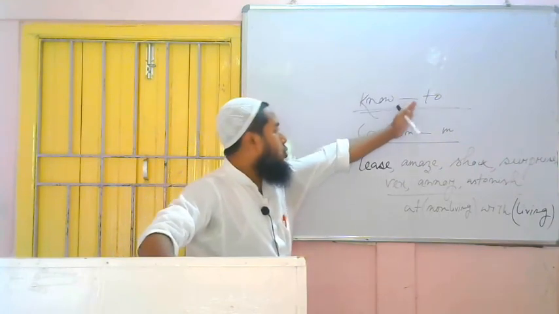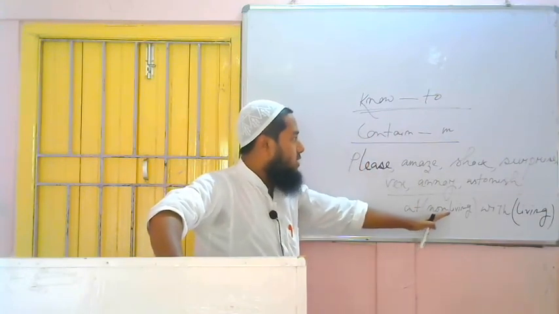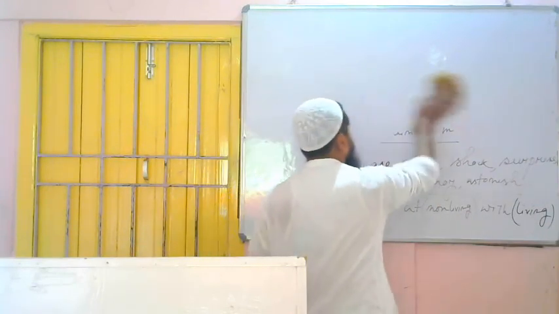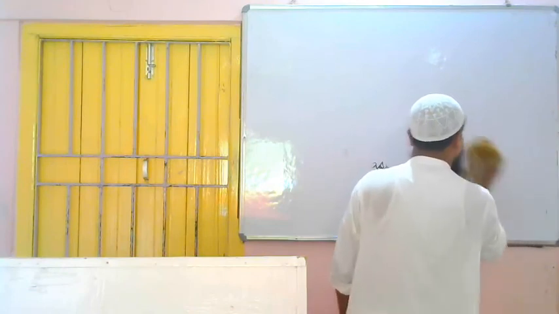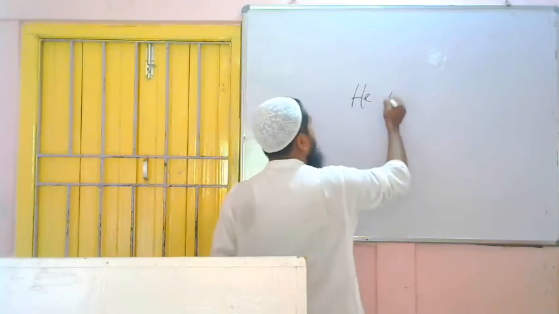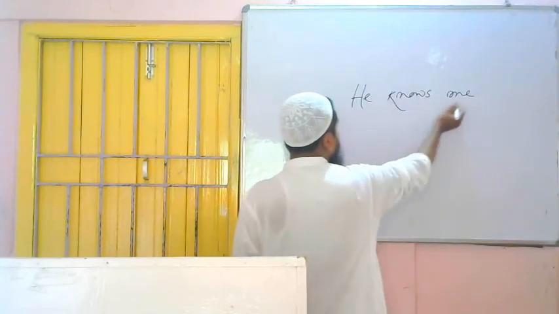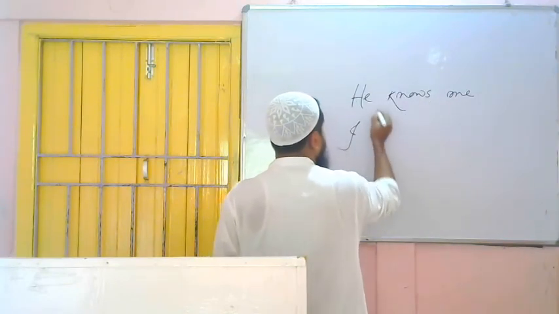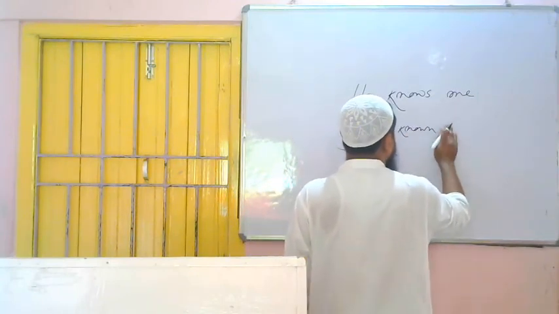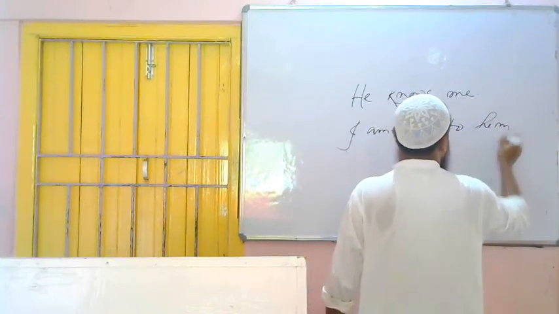If the verb is know, then to. If the verb is contain, then in. If the verb is from this group, then we have to see the object. If the object is non-living, then at. If the object is living, then with. Let's practice. He knows me. Present indefinite tense, S is there, me will become I. Present tense, that's why am. Then third form of the verb is what? Known. Then in place of by preposition we have to use what? To, because verb is know. I am known to him.